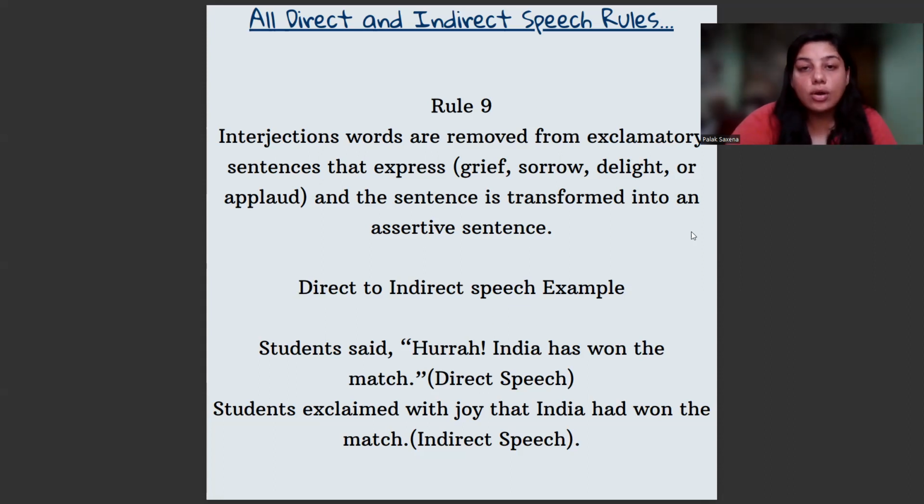So these were 9 common rules which were very important when you're solving questions. And I think if you understand these 9 rules properly, it will be sufficient for you to understand what direct and indirect speech is.